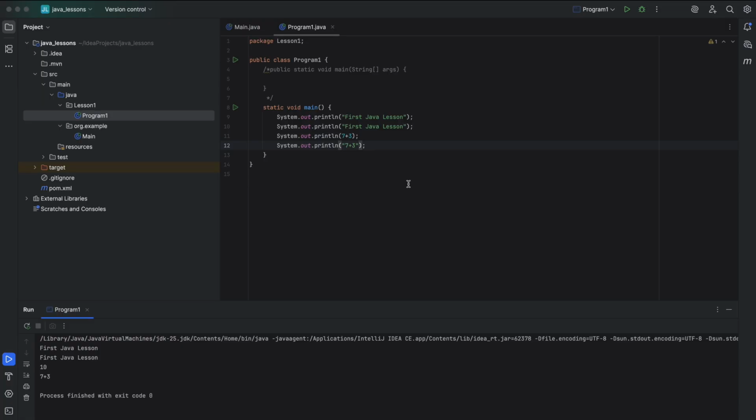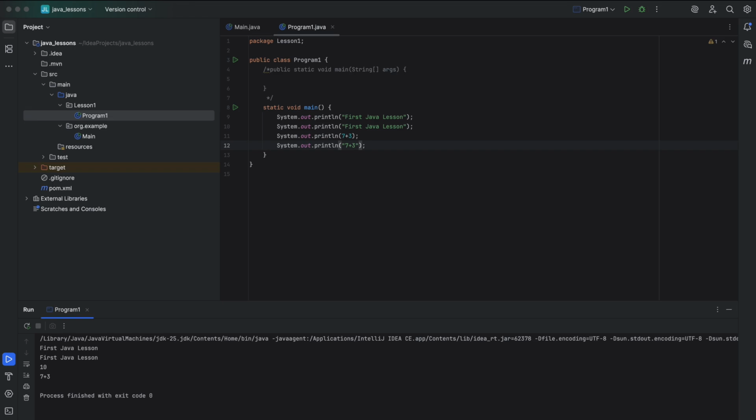Now let's talk about something super simple but very important: comments. Comments are notes that we as programmers write in our code to explain what the code does. They don't affect how the program runs. Java completely ignores them when it executes your code. What are comments used for? You need to use comments to describe what your code or logic is doing, when you leave a note to yourself or your teammates, or where you temporarily disable parts of code during testing.